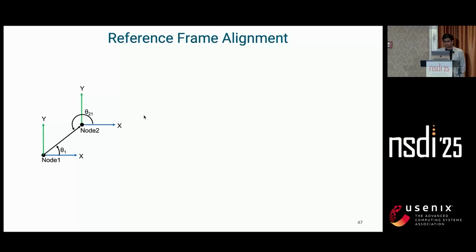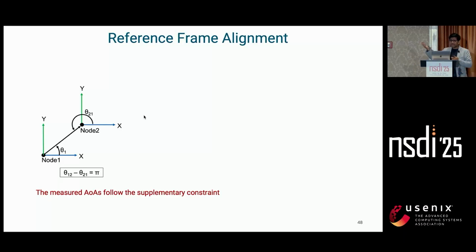Finally, the last step we do is reference frame alignment to get our orientations. And to recover orientation, we need to align each node from its local frame of reference to a global frame of reference. To do that, suppose we have node 1 and 2, which are measuring their angle of arrival with each other. Ideally, both of these angles should follow this simple geometric constraint, which is a supplementary constraint, right?